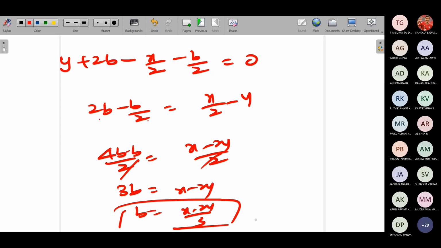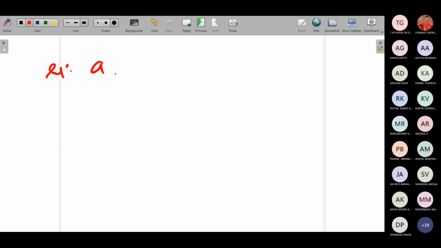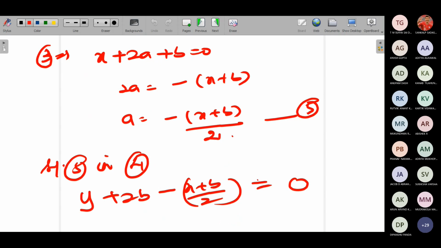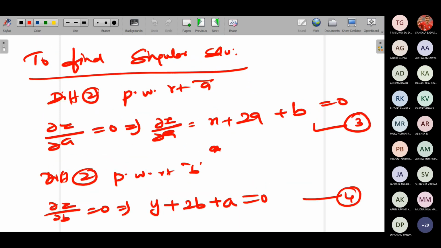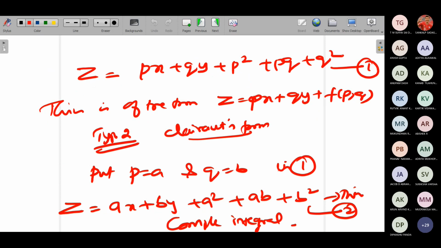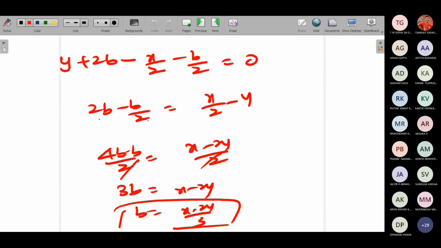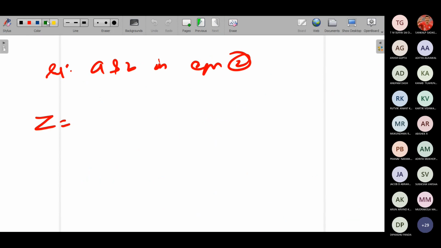Now you have got the value of a and b. Just substitute in equation number 2. Equation 2 is your solution. So z is equal to ax plus by plus a square plus ab plus b square. Okay, I'll just rewrite it here for the reference.